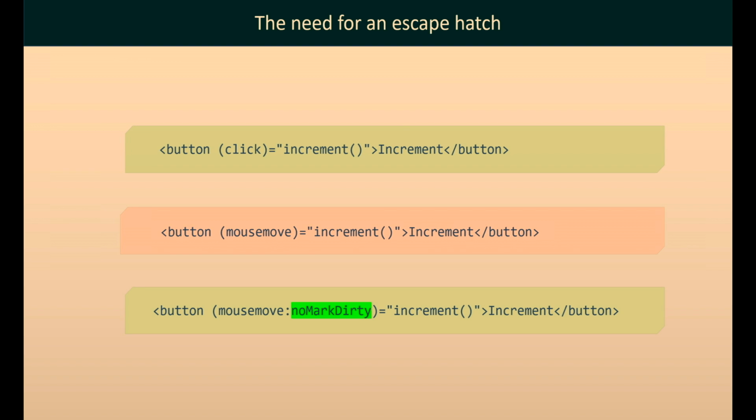Sometimes, because there's a schedule, you need to move fast and break things. You may forget to include this no mark dirty. And then what would happen is the application will become very slow, right? Because it will fire so many change detection runs. And again, as often happens, we can say that this is not our fault. This is a bad tool, a very bad framework. It's so slow, right? So we don't want that, and people who work on Angular don't want that either. So this option was rejected.